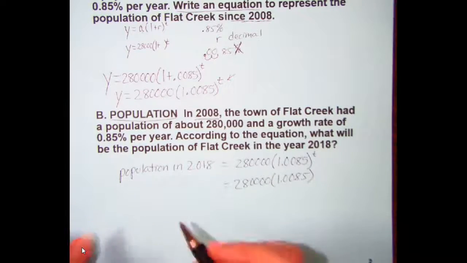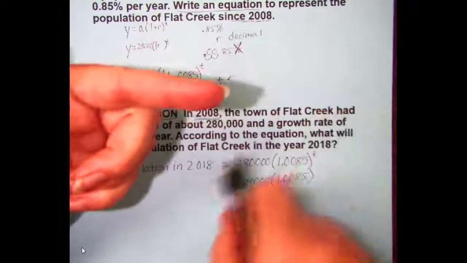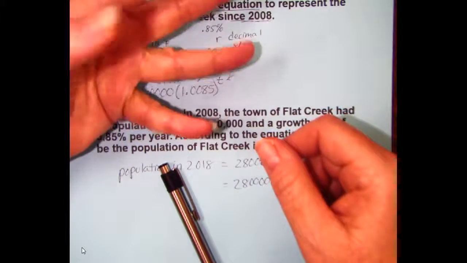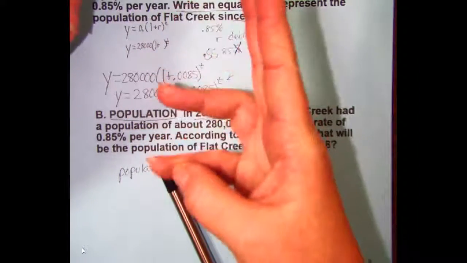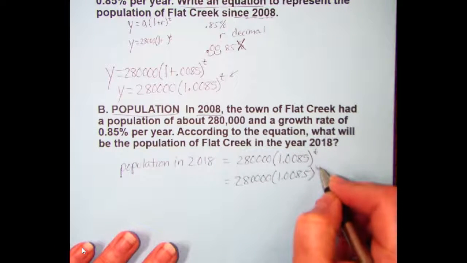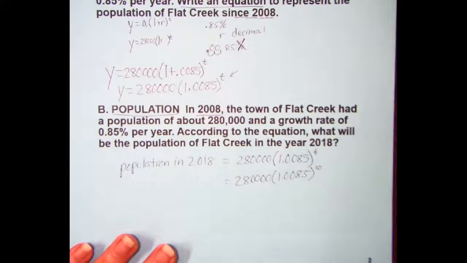Now let's look at that. From 2008, we're going to 2018. So we've got 2009, 10, 11, 12, 13, 14, 15, 16, 17, 18. So we have 10 years. It has been 10 years since 2008.